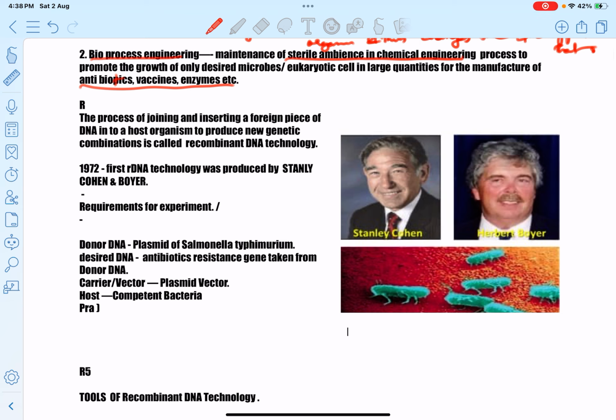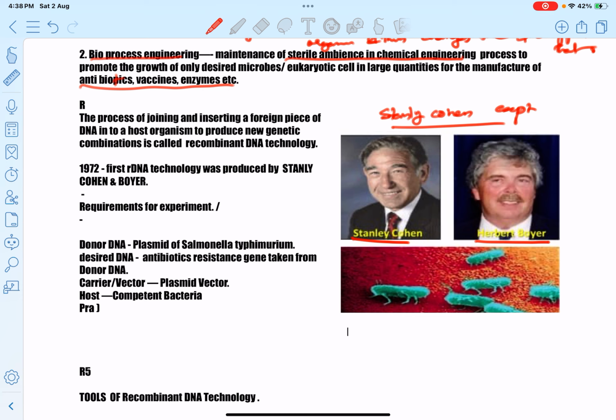Okay, next we have to discuss the first rDNA technology by Stanley Cohen and Herbert Boyer. First rDNA technology was discovered by Stanley Cohen and Herbert Boyer.